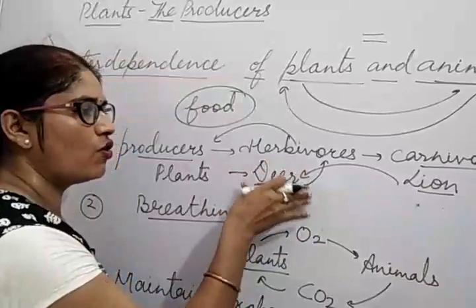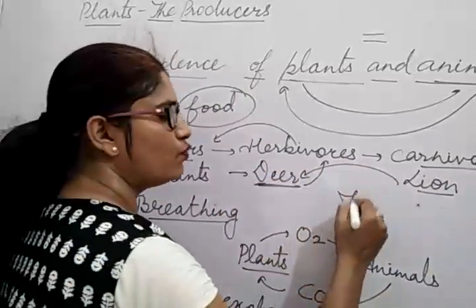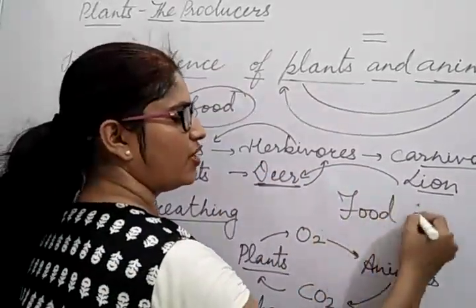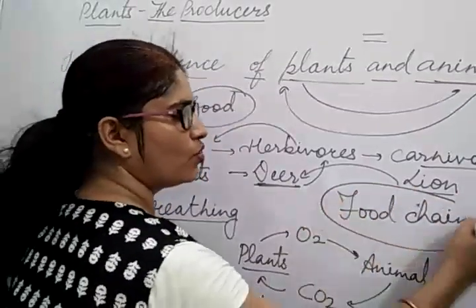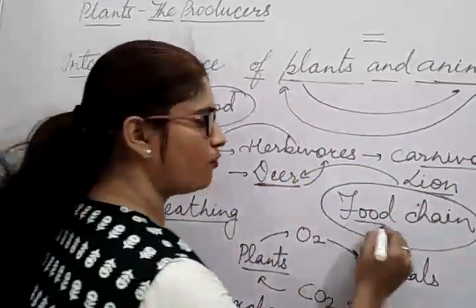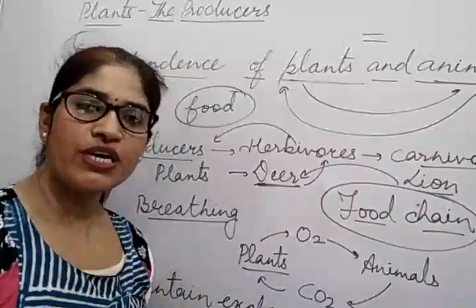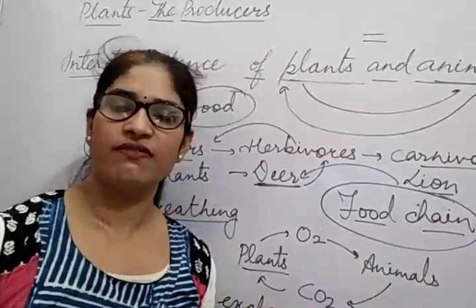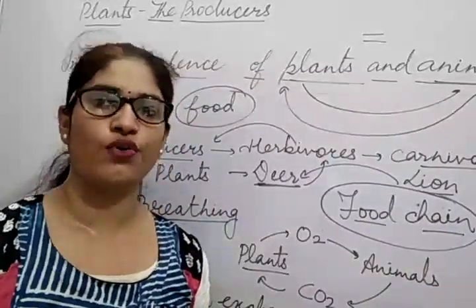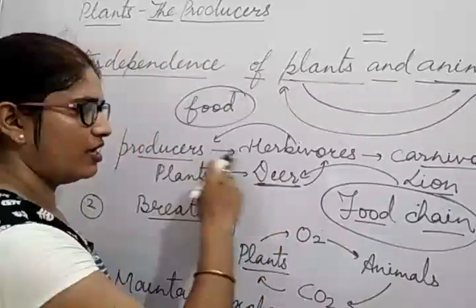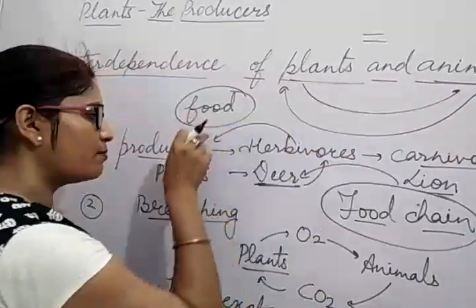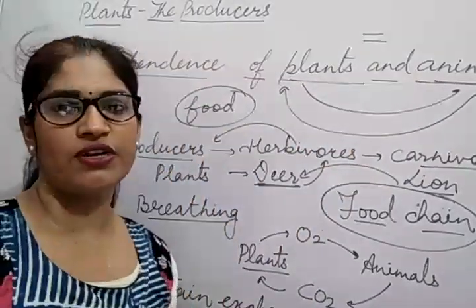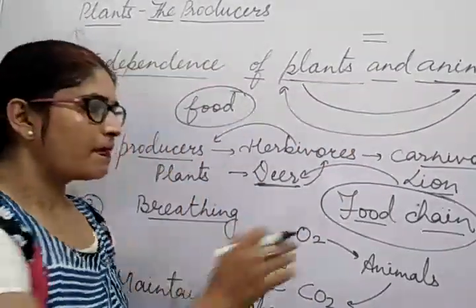And what is this called? This chain is called food chain. What do we call this chain? We call it food chain. So what is the meaning of food chain? A chain showing the dependence of living things on each other for their food. It is a chain that shows the dependence of living beings on each other for their food, and it is called a food chain.